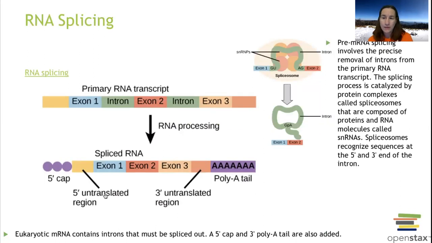So we've got transcription, and when we transcribe it, we create the message. We go from DNA to RNA. When we have that RNA, we have post-transcriptional edits that we do. Remember, we go from the rough draft to the final draft. So that is a way that we can control gene expression. So we have our rough draft here. It's the primary RNA.